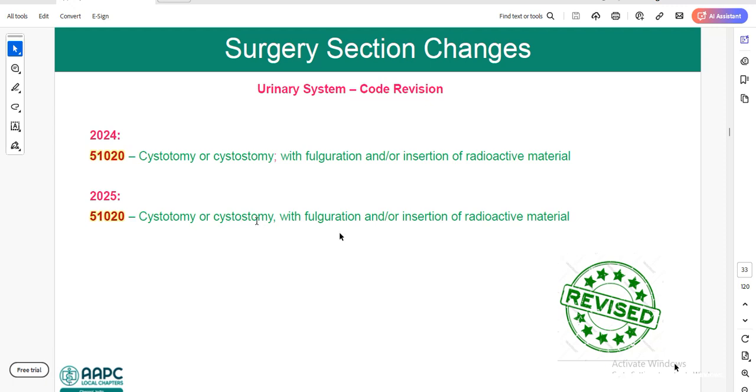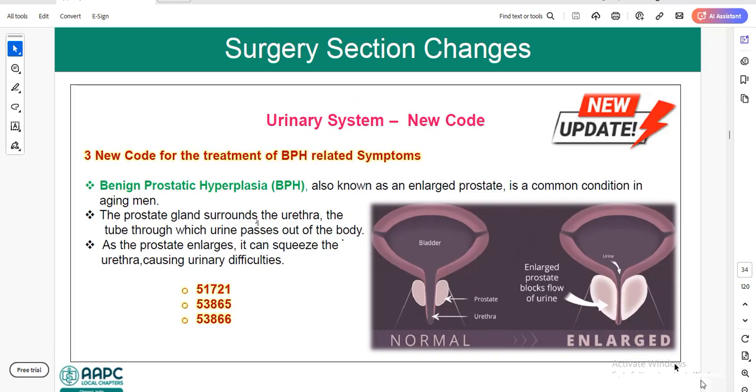Next we have new codes in the urinary system, 3 new codes for the treatment of BPH related symptoms. The other name for BPH is benign prostatic hypertrophy. Most of the time in the documentation you will see it as enlarged prostate. Here we have 3 codes, 51721, 53865, 53866. First we will see 51721.